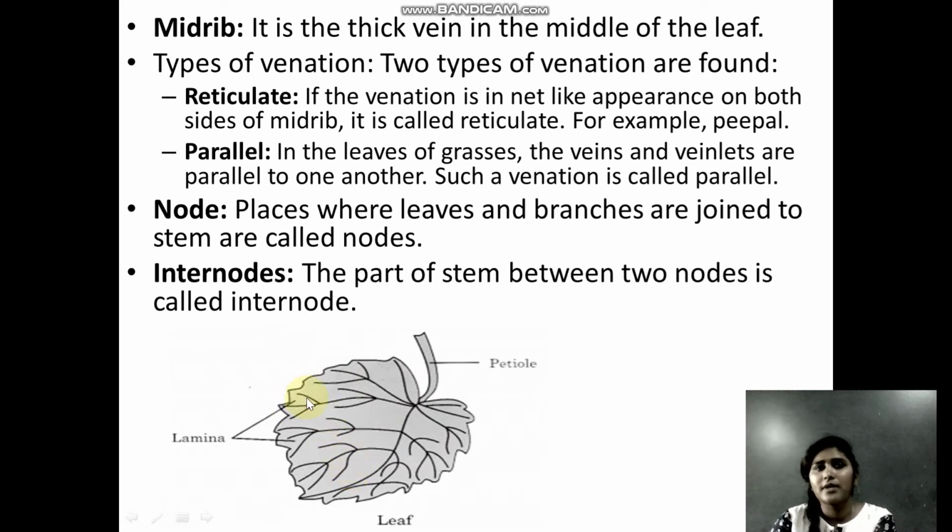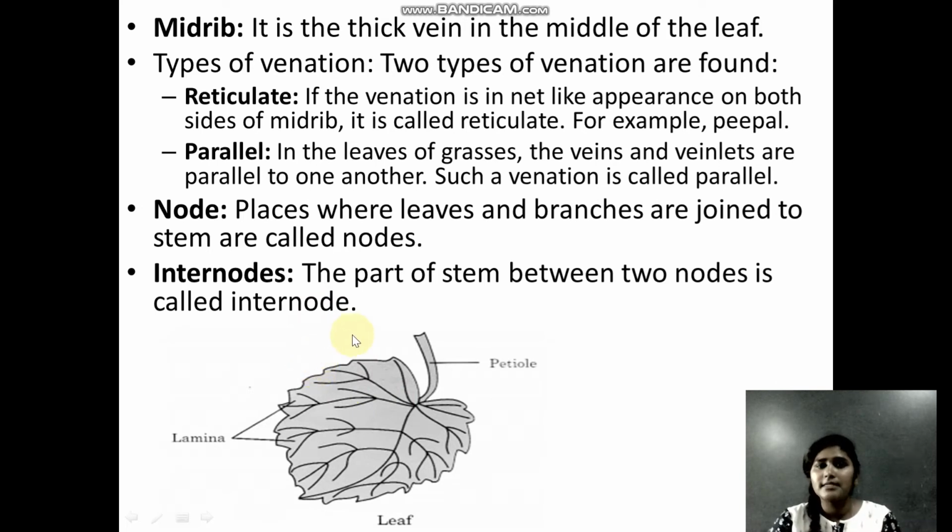Now let us look at the different parts of the leaf again. We have a midrib. I want you to focus on the picture here. The midrib is the thick vein which is present in the middle of the leaf. Most plants will have this thick vein going from one end to the other end. This is called your midrib. And then from the midrib, based on how your veins are arranged, there are two types of venation: reticulate and parallel.